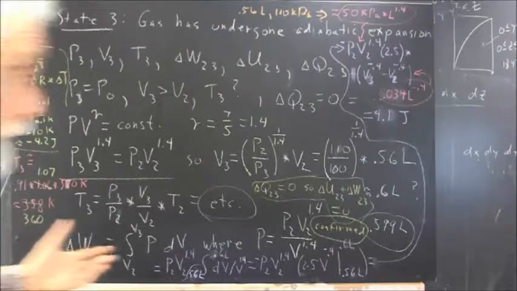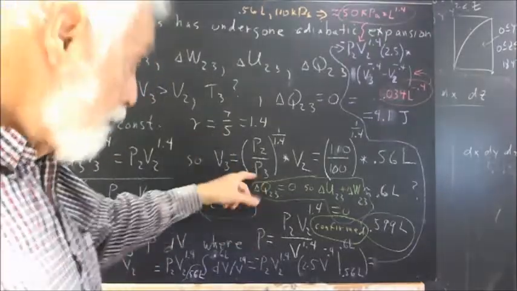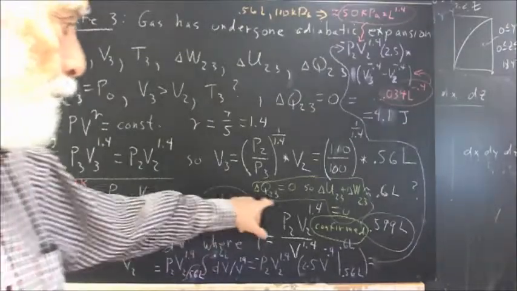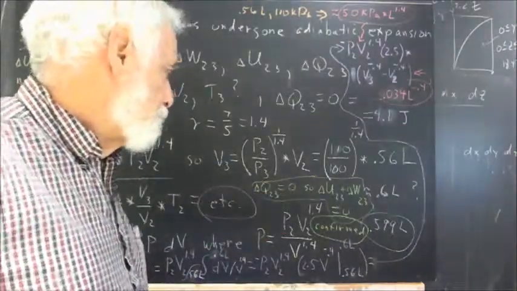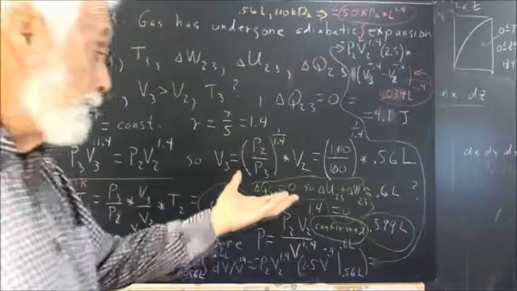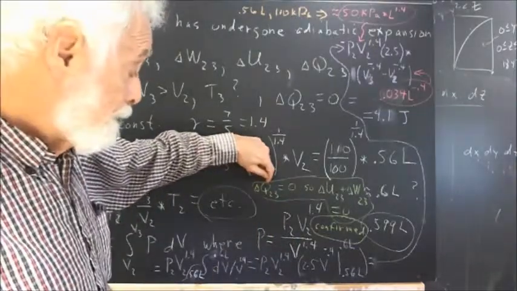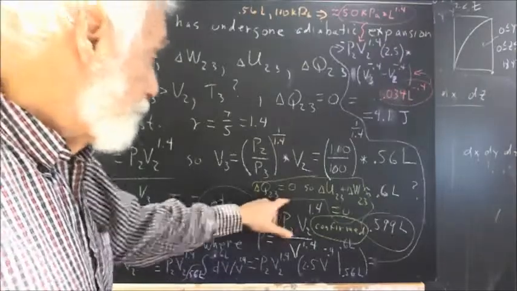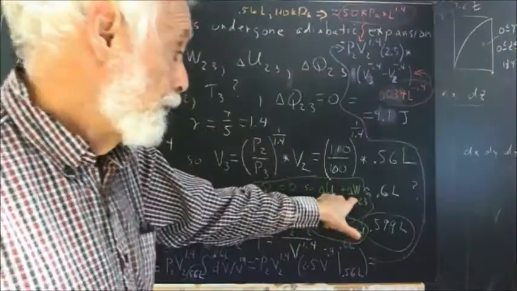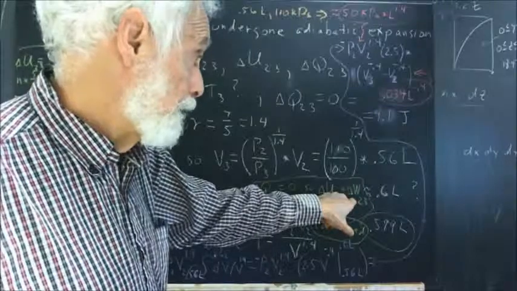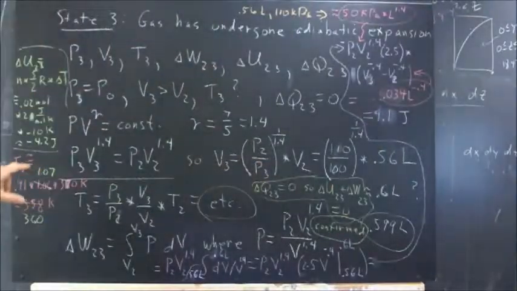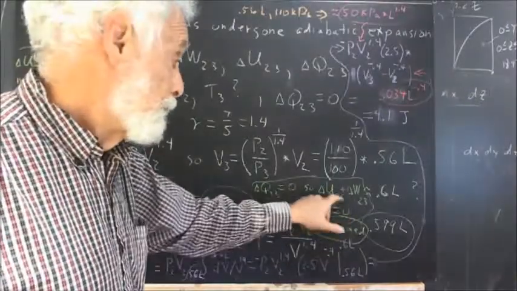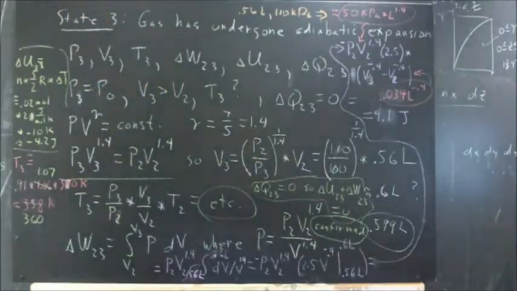So now we have confirmed that the change in energy, the delta Q23, has to be 0 because it's an adiabatic expansion. No heat energy crosses into the system or leaves the system. And from this it follows that delta U23 and delta W23 have to be equal and opposite. From our calculations, we've confirmed that independently, and this confirms just what we know that we should find.